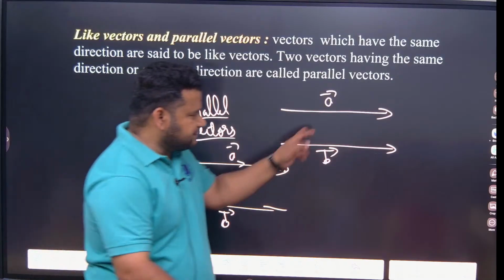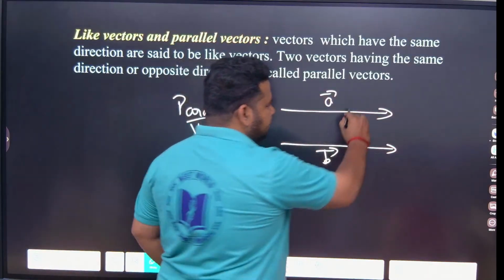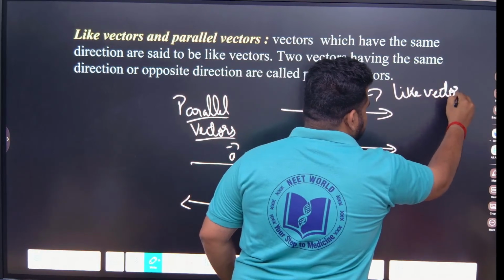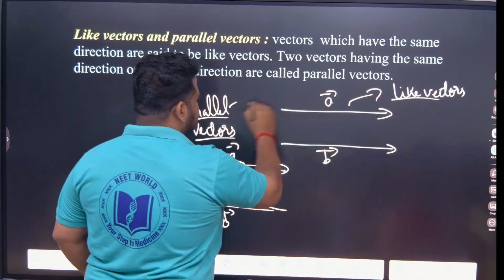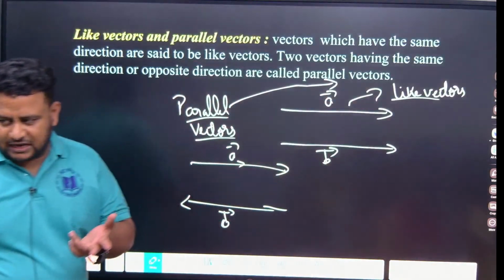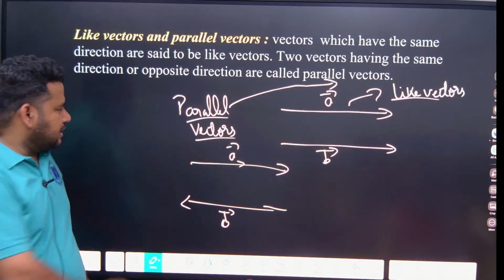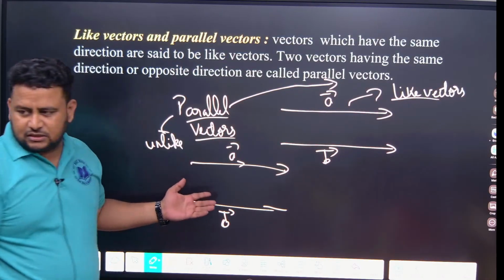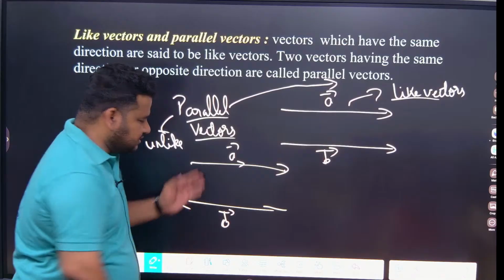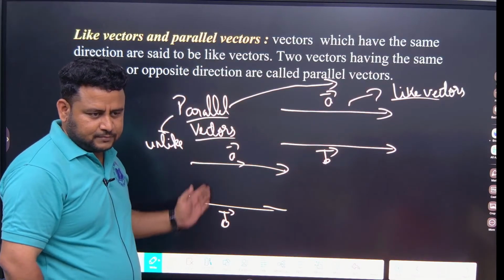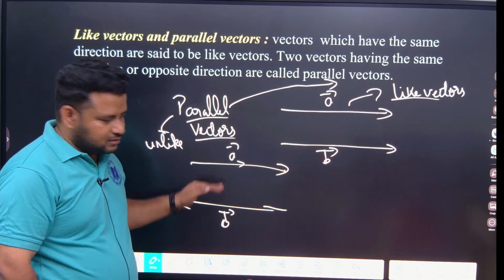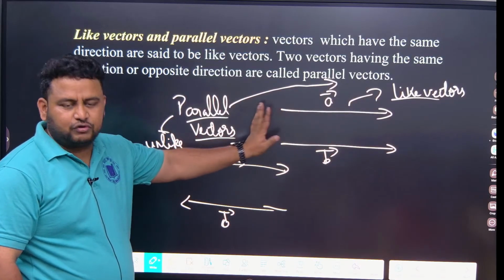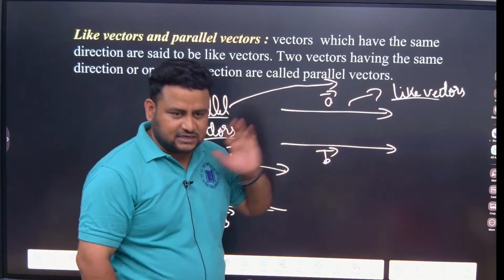So these vectors which have the same direction, we call them like vectors. Same direction, not magnitude. So in parallel vectors there are two types. One is like vectors, another one is unlike vectors, where the direction is not same. Here the direction of A is opposite to the direction of B. But if you see, they are still parallel.